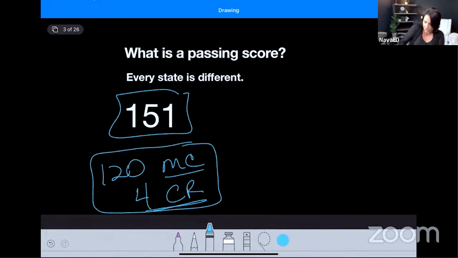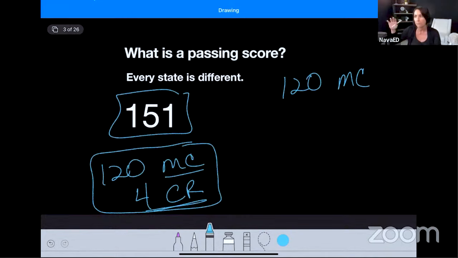You're going to do 120 multiple choice questions, and then you're going to do 4 constructed responses. So it's 4 essays, essentially. Now they're short. You don't need to be taking 20 hours on each essay. These are short, extended responses. It's not a full-on essay test, right? But they are assessing your ability to communicate in your writing, certain things based on the data. And we are going to go through that today.